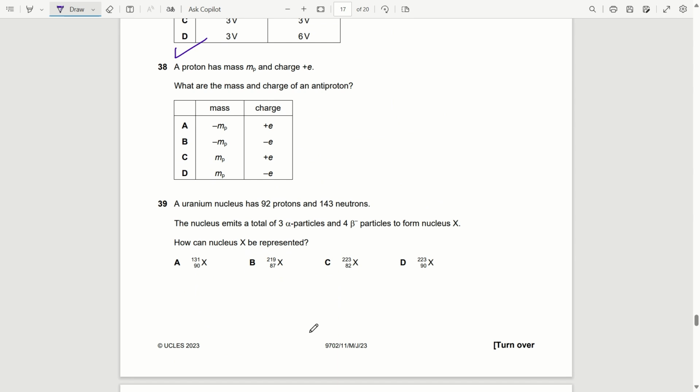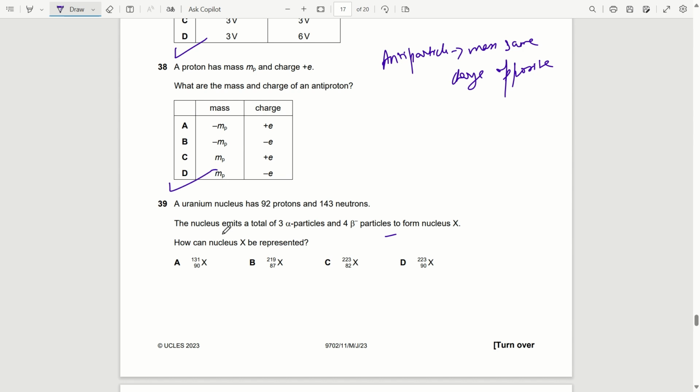Question 38. A proton has mass mp and charge plus e. What are the mass and charge of an antiproton? We know that for antimatter or an antiparticle, the mass remains the same and the charge is opposite. So the mass will remain mp only and the charge will become minus e. So option D is correct.